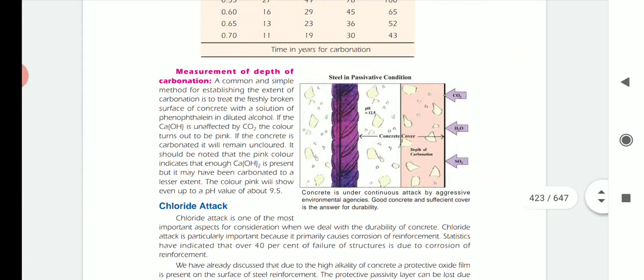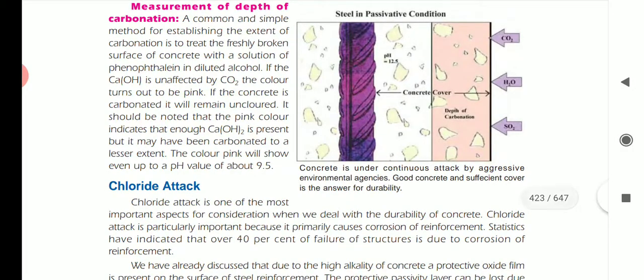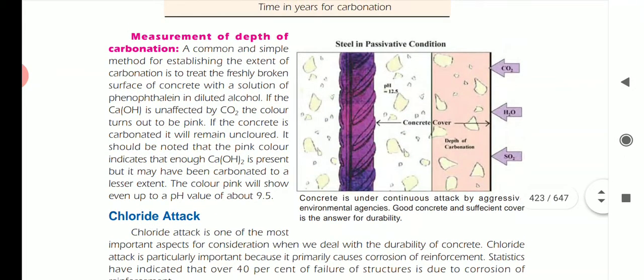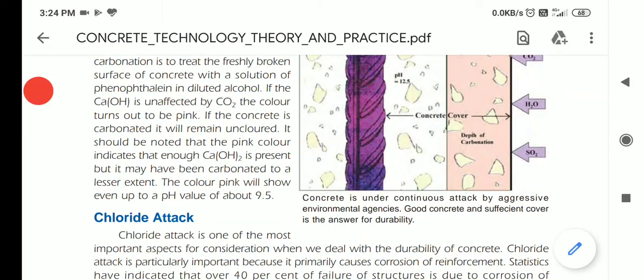And how to measure this carbonation? What is the quantity of carbonation occurred in the concrete or the steel? That has to be understood. A common and simple method for establishing the extent of carbonation is to treat a freshly broken surface of concrete with a solution of phenolphthalein in diluted alcohol.